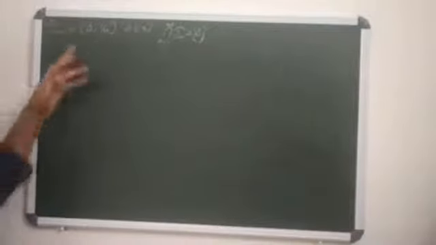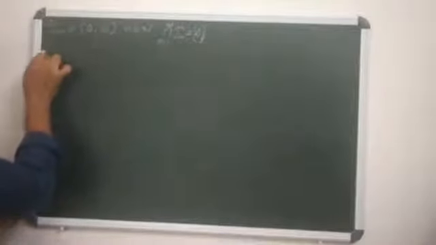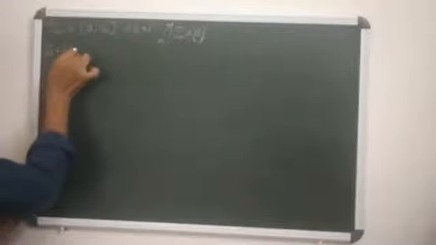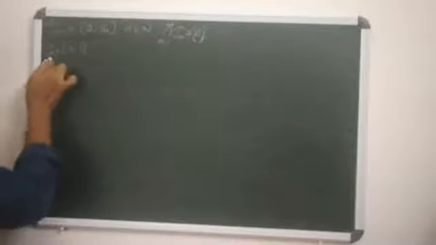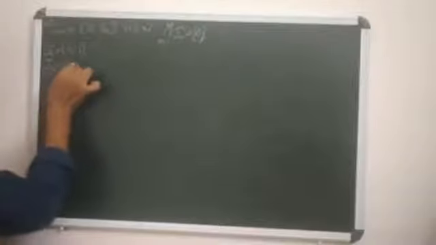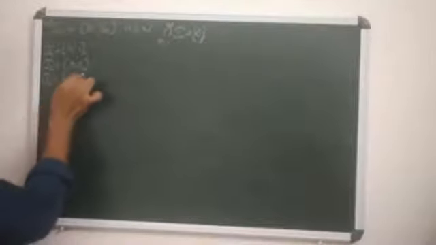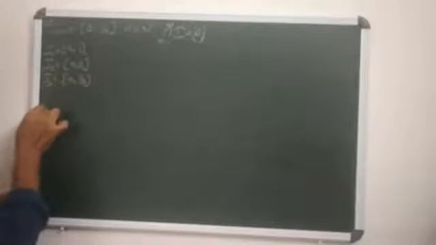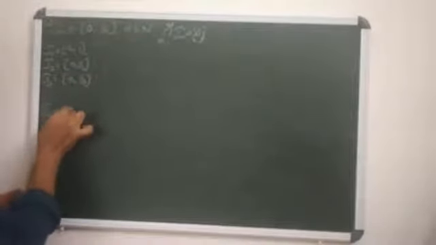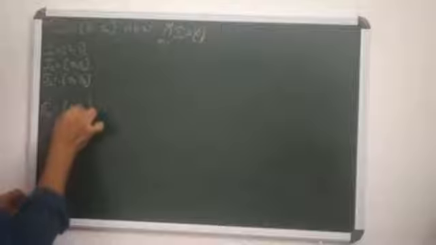By the definition of I_n equals the closed interval [0, 1/n], what is I1? I1 equals [0, 1]. What is I2? I2 equals [0, 1/2]. What is I3? I3 is [0, 1/3], etc. What is Ik? Ik is [0, 1/k]. So in all of these intervals there exists an element 0 itself.